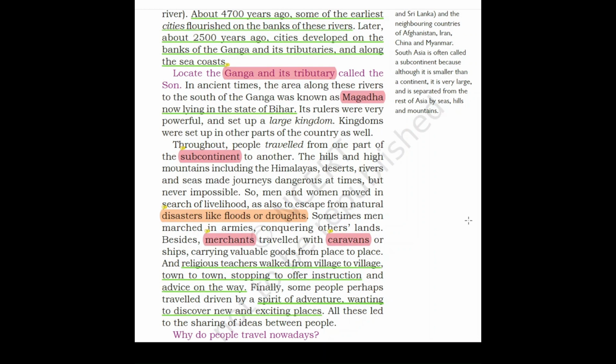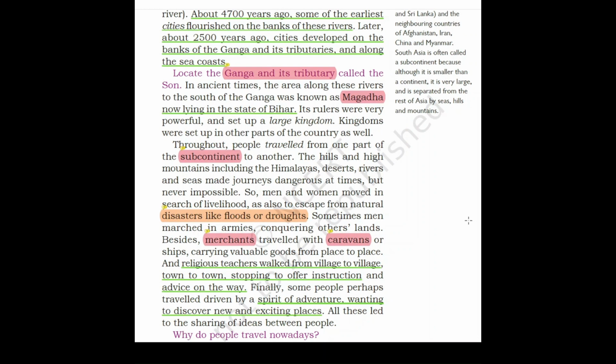Now, children, one of the most important reasons is economy. What do you mean by economy? Economy means to grow, to flourish, and they would not grow in the same place. You need to have exchange of ideas and exchange of goods so that you can know what is being done in places where you don't stay. Some new things.